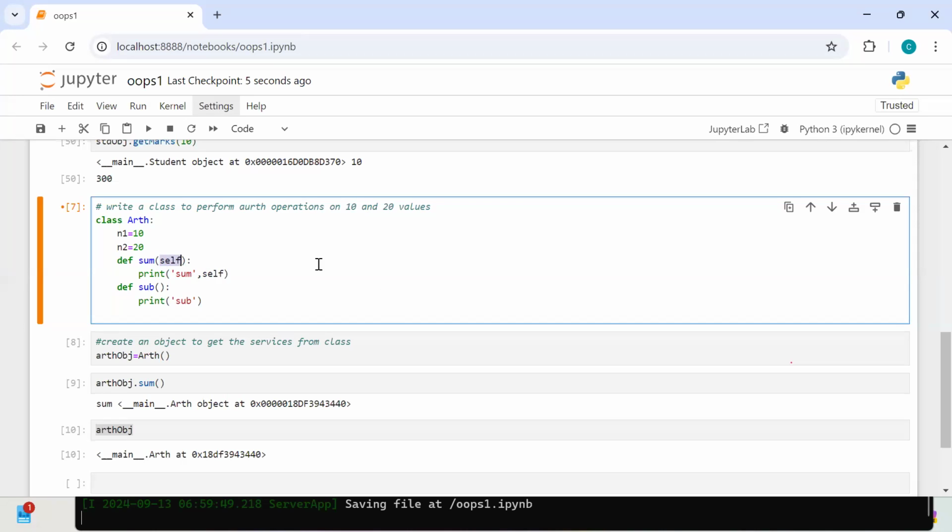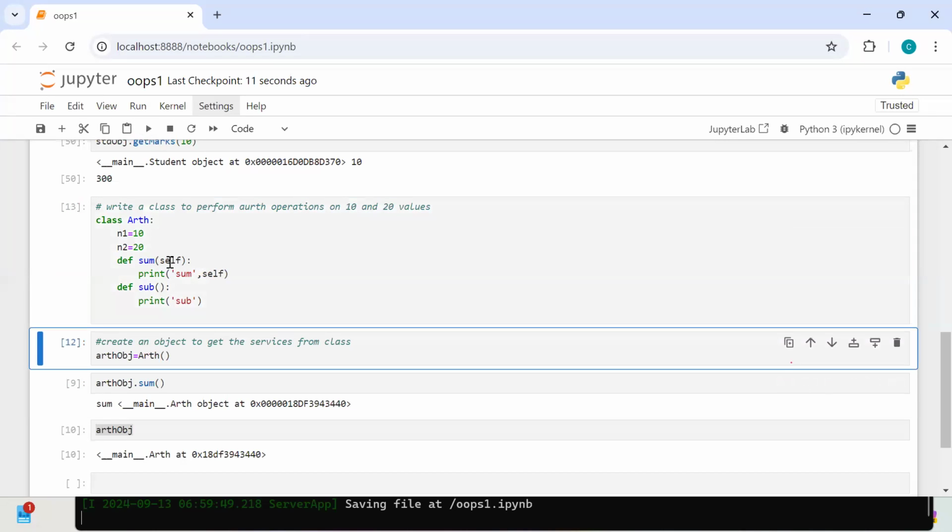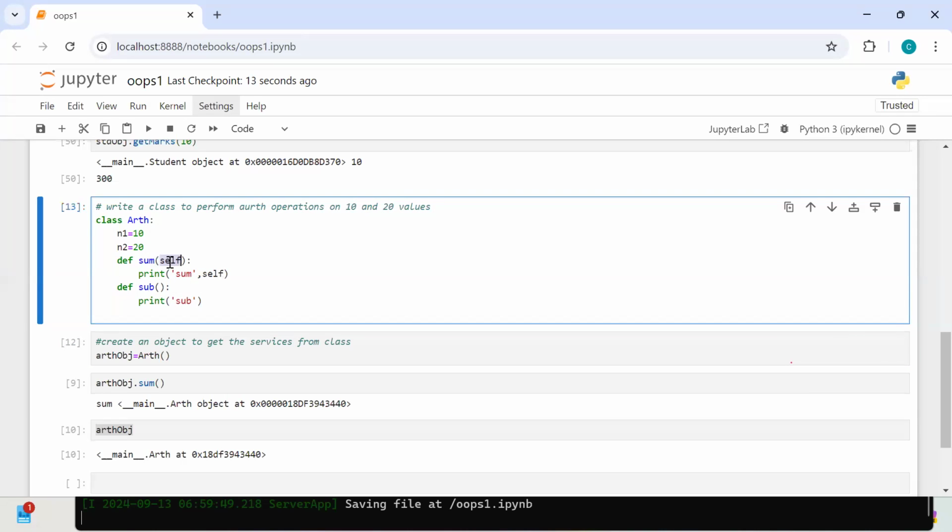If you write A also, it is working, no problem at all. Why? Because argument names can be anything. Those are references, those are holding the values, but not the value itself. It's just a reference, that's it. Here A is a reference of what? Arithmetic class object. Instead of A, B, C, D, give a proper name. Self. Self is a reference of which class? Arithmetic class object.